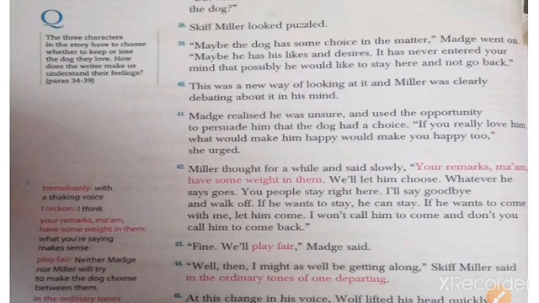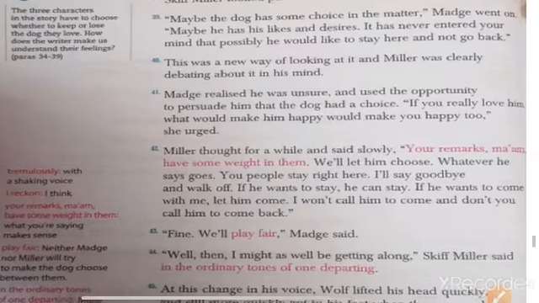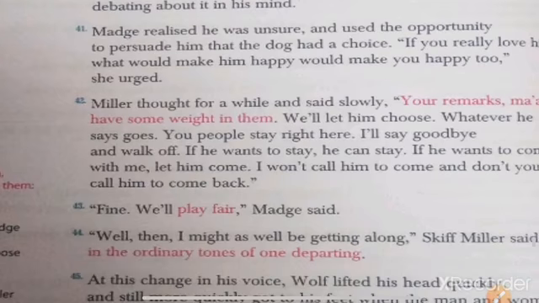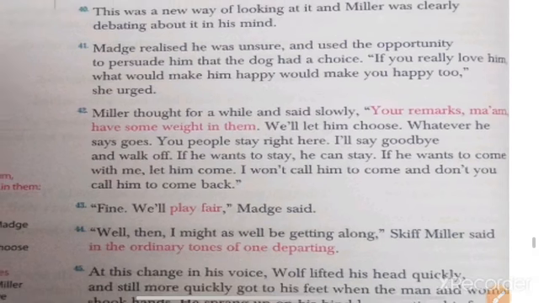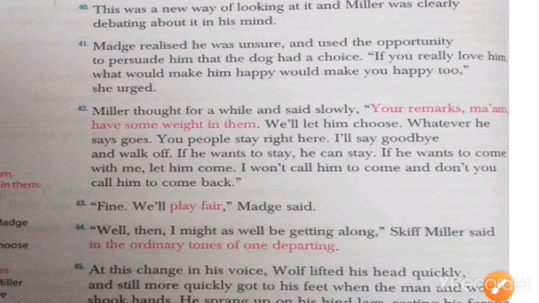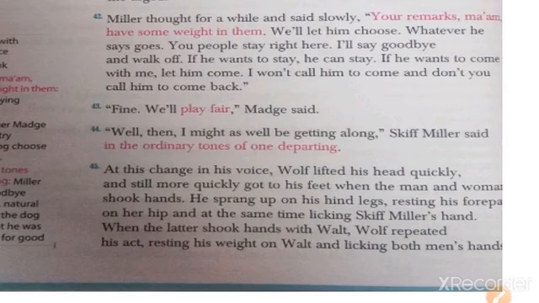This was a new way of looking at it. Miller was clearly debating in his mind. Madge realized this. He was unsure, and she used the opportunity to persuade him that the dog had a choice. "If you really love him, what would make him happy would make you happy too," she urged. Okay, so now they are just deciding that the decision will be on the dog.